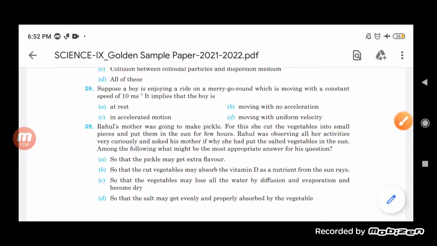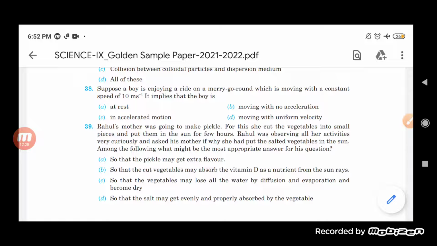Now the question is that Rahul's mother was going to make pickle, and for this she cut the vegetable into small pieces and put them in the sun for a few hours. Rahul was observing all her activities very curiously and asked his mother why she had put the salted vegetable in the sun. Among the following, what might be the most appropriate answer to his question?